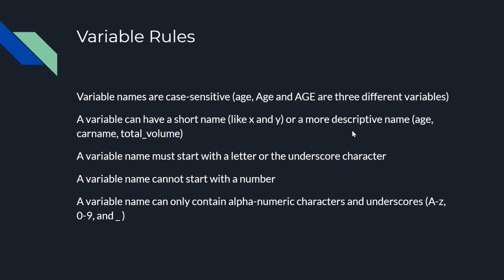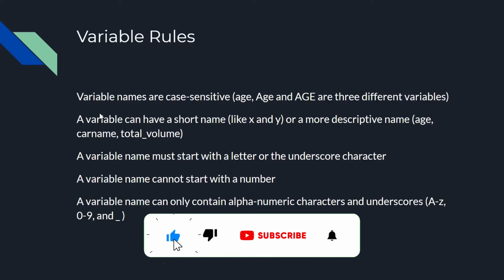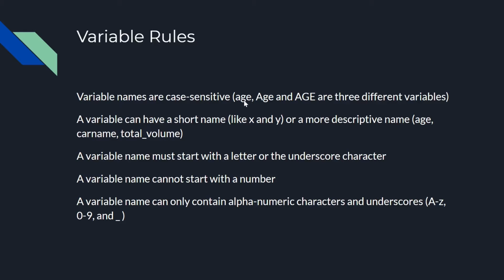Okay, we have named our variable as A. Can we name it anything? No, we cannot. Variable names should follow some rules. Variable names are case sensitive, like small a, capital A, and so on are different variables. Like small a and capital A are 2 different variables. A variable can have a short name like x and y, or even a more descriptive name like car_name, total_volume. A variable must start with a letter or an underscore character. A variable name cannot start with a number. A variable name can only contain alphanumeric characters and underscores.